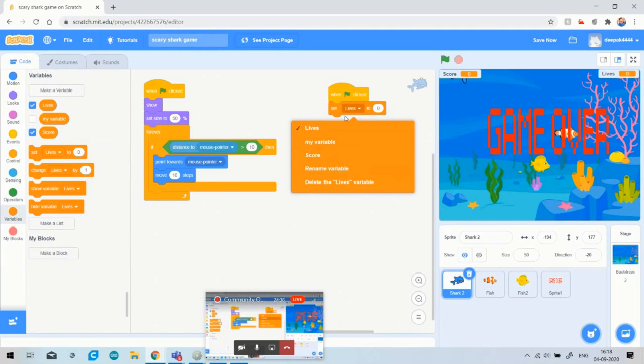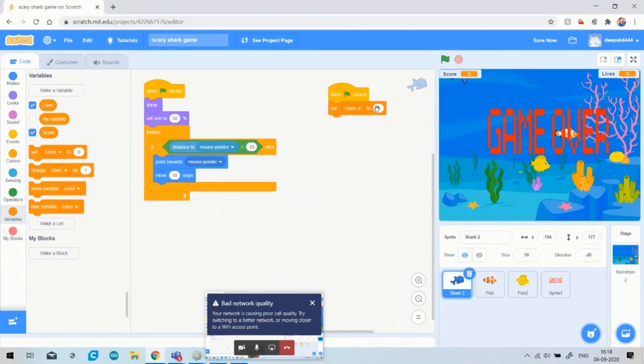So firstly I will take the lives. How many lives do I want? I will take 5 lives. You can see that I have 5 lives. As I told you, whenever our lives become zero, then the game over screen will appear. So for this, you have to give the condition of lives equal to zero. I think you have got it.